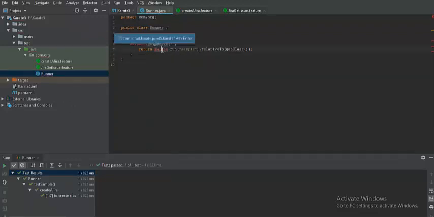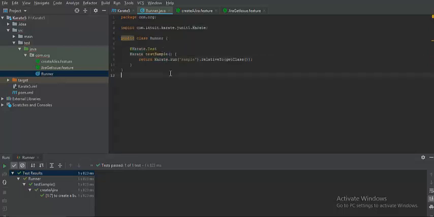So let me just import them. Karate.run. If you see the import statement, it is coming from the JUnit 5 package, and also we are not using run with, and we are not using any karate options. So now, run.sample, but this is an example keyword that I have mentioned. Here we need to specify which particular feature file you want to execute.